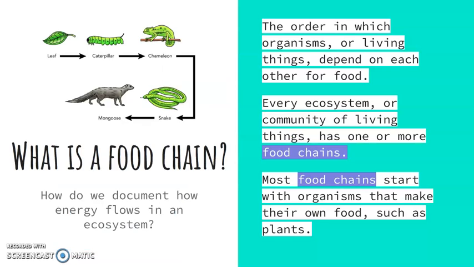So what is a food chain? How do we document how energy flows in an ecosystem? A food chain is the order in which organisms or living things depend on each other for food. Every ecosystem or community of living things has one or more food chains. Most food chains start with the organisms that make their own food, such as plants. So as you can see in the left-hand corner, there is an example of a food chain.